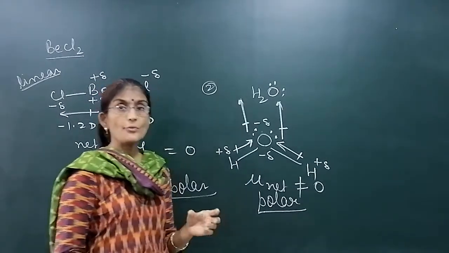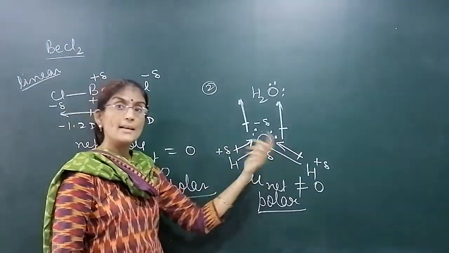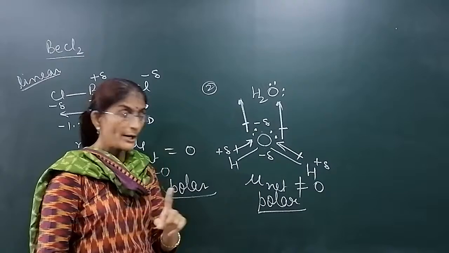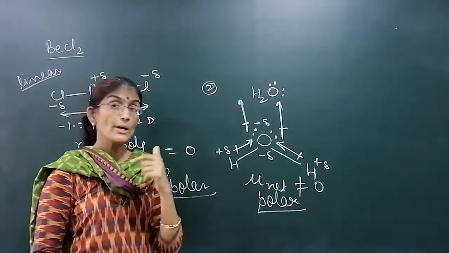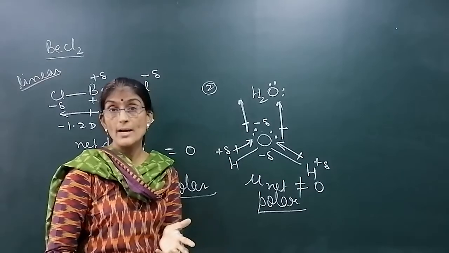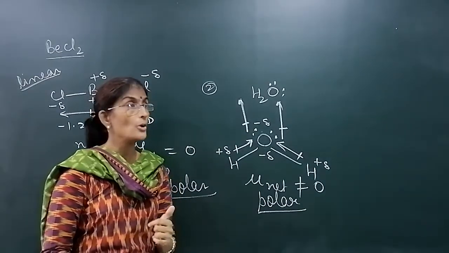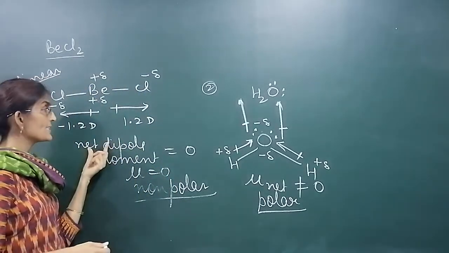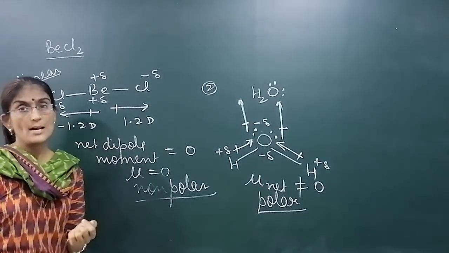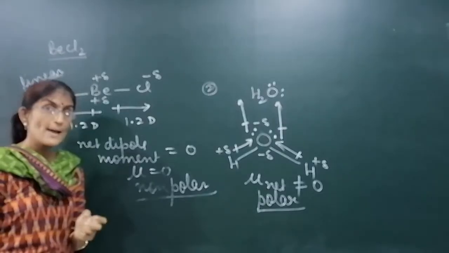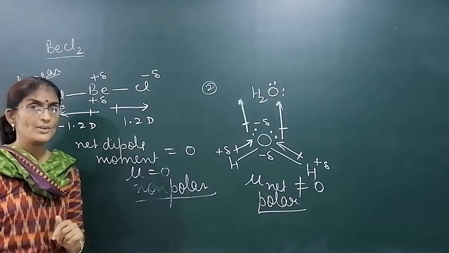So it is not that if a molecule has a polar bond, then it is polar. No. If the molecule has a net dipole moment, then it is polar. If the molecule does not have any dipole moment, then the molecule is non-polar. So BeCl2 is non-polar and H2O is polar. In the next video, we'll do more examples for dipole moment. Okay, bye.